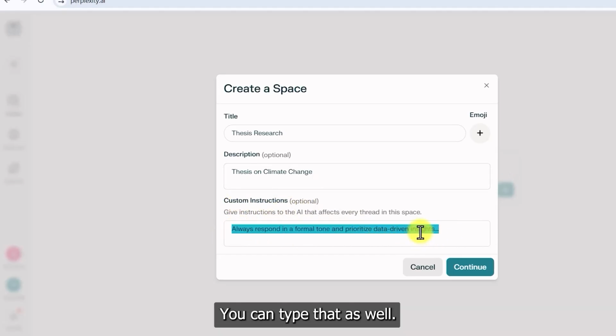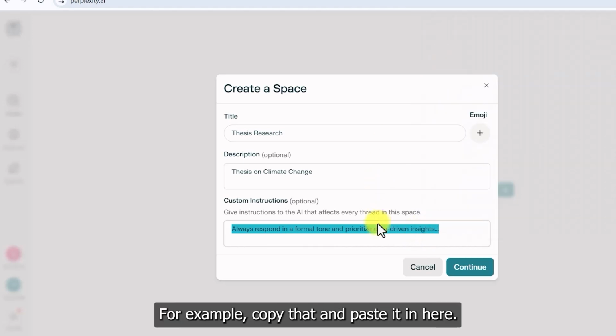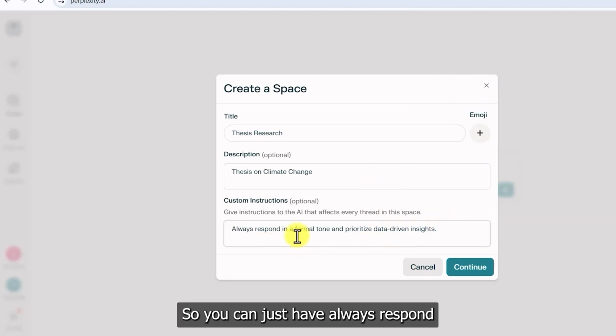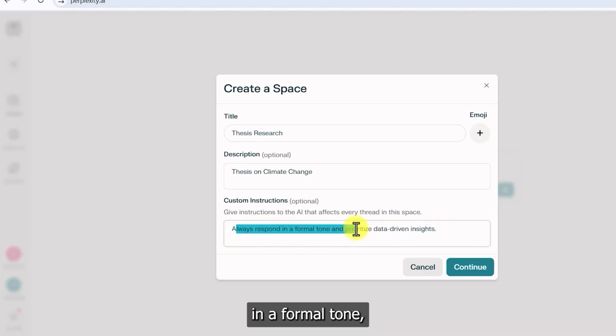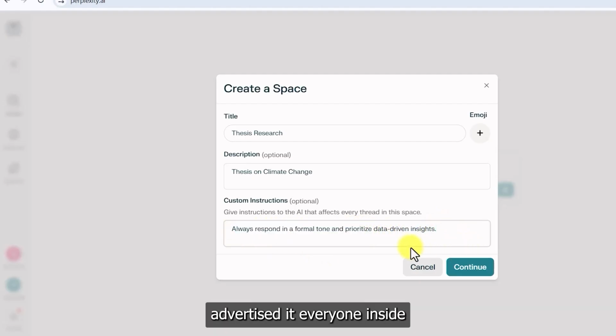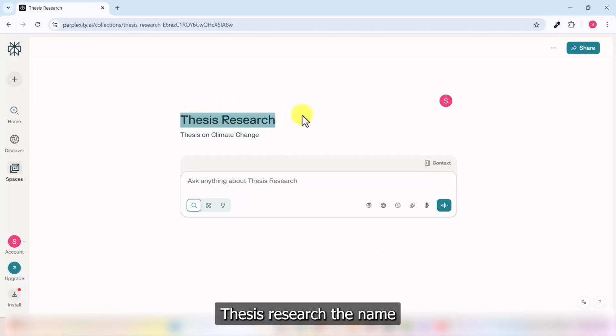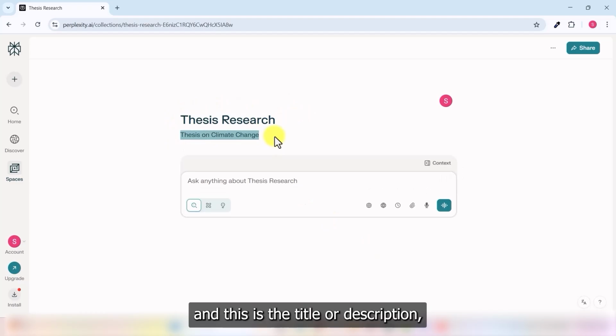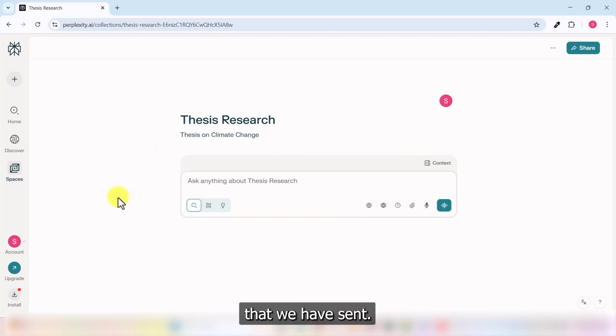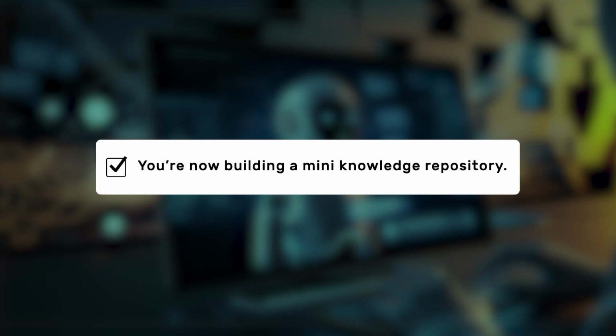You can copy that and paste it in here. So you can have, always respond in a formal tone and prioritize data-driven insights, and you can just continue that. And here you have the name, and this is the title or description, and it will reply accordingly as we have set. You are now building a mini knowledge repository.